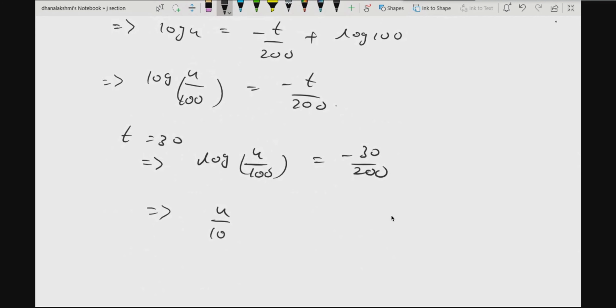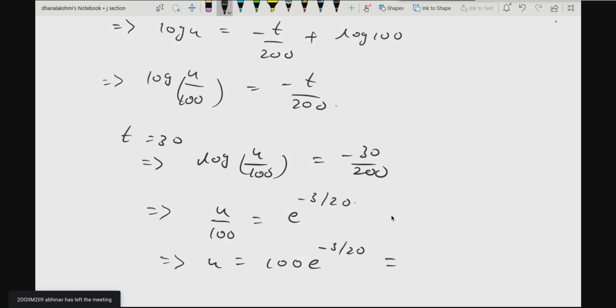U by 100 will be equal to e to the power minus 3 by 20, or you can say u is equal to 100 e to the power minus 3 by 20. Simplify this and tell me the answer. How many pounds? Or e to the power 3 by 20 also you can write in this form. So what is the answer you will get here?